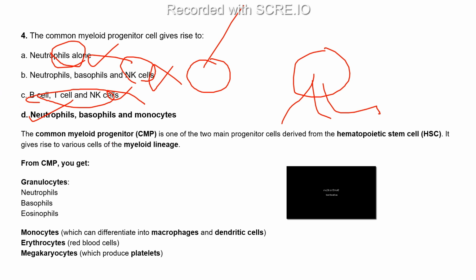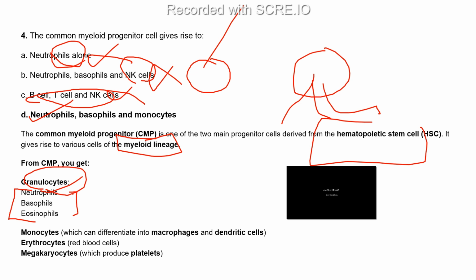The common myeloid progenitor comes from one of the main progenitors, which we call the HSC, and it will give rise to the myeloid lineage. From the CMP we get the granulocytes. The granulocytes include neutrophil, basophil, and eosinophil. Why do we call them granulocytes? Because in all three cells granules are present, and we call these granules granzymes also. So neutrophils, basophils, eosinophils. And another cell type is the monocytes, which differentiate into macrophages.